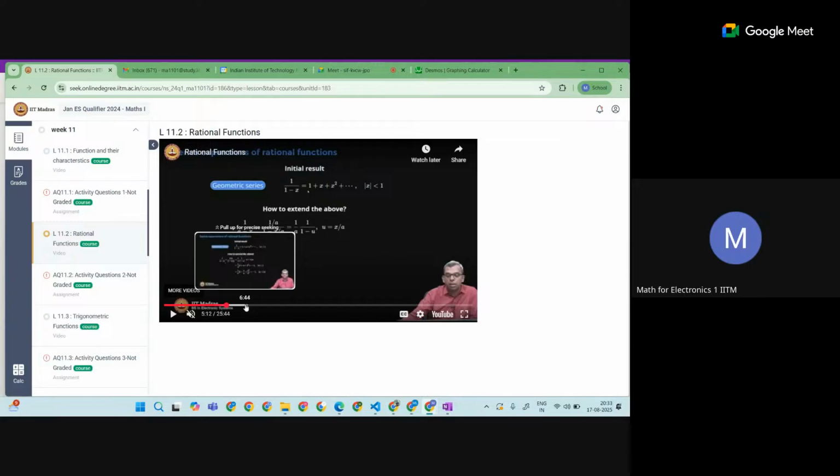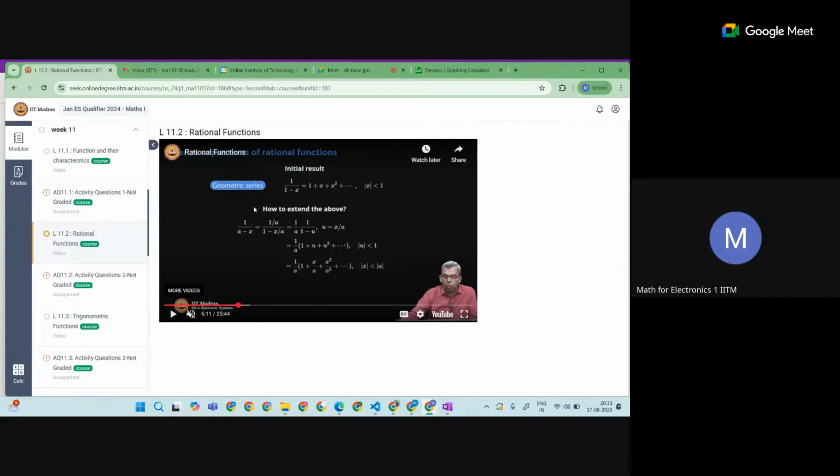So the geometric series is there, you know it. What is that? This is one result the professor is giving: the series of 1 upon 1 minus x can be written as 1 plus x plus x square plus x cube and so on. We can use this geometric series to get the series of this one. This is one use of doing the rationalization here.